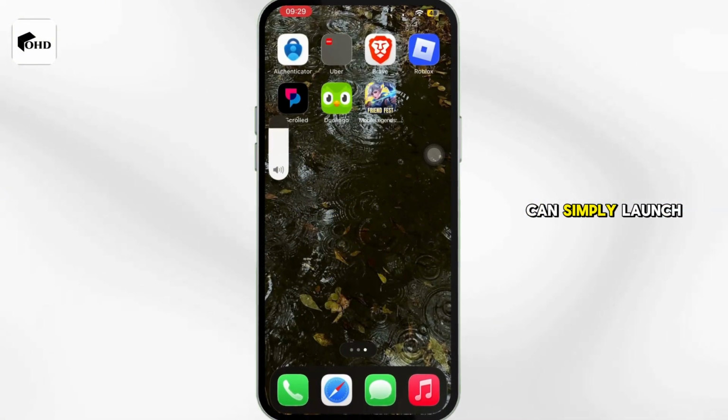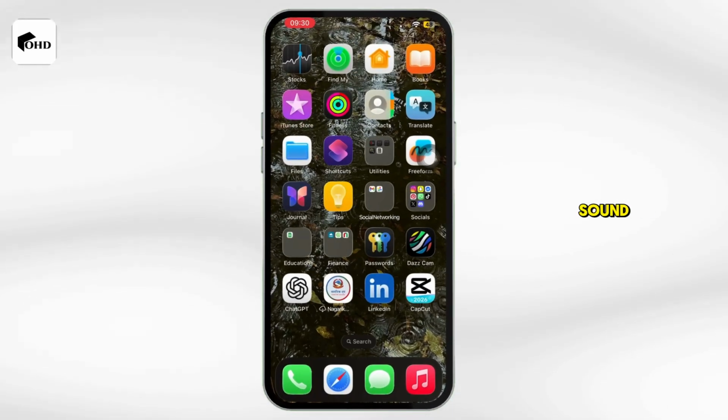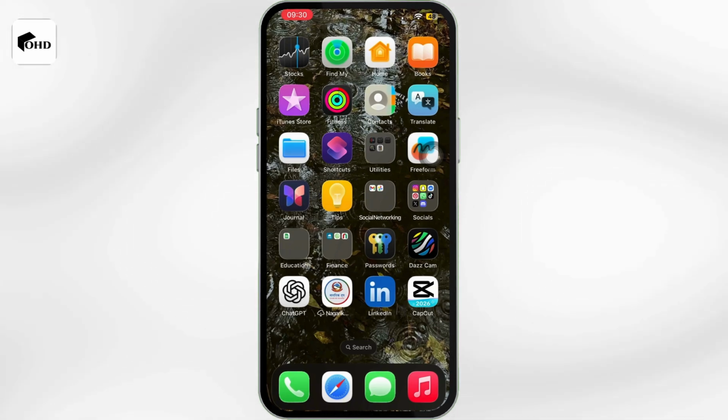After that, you can simply launch the Mobile Legends application, tap on the settings icon and then tap on the sound tab and ensure the main volume is on.